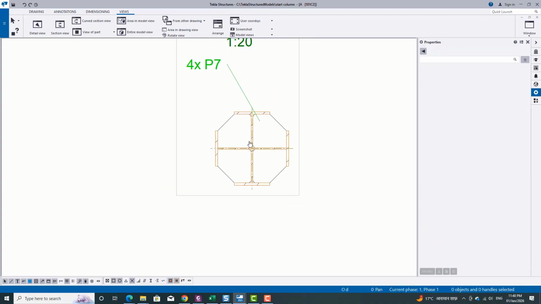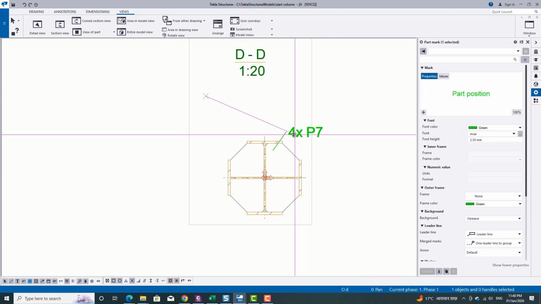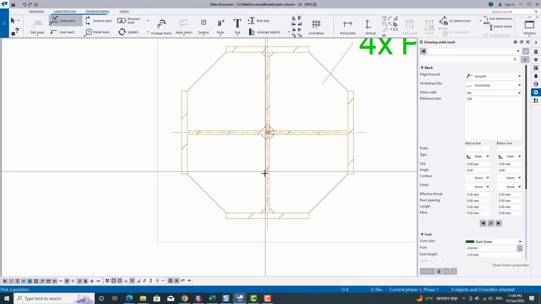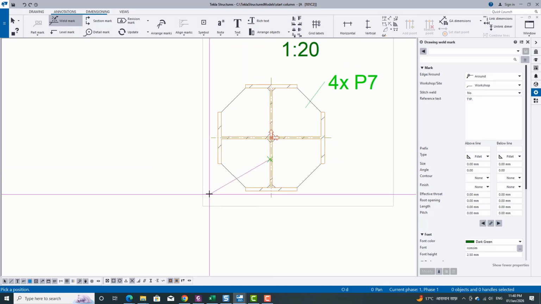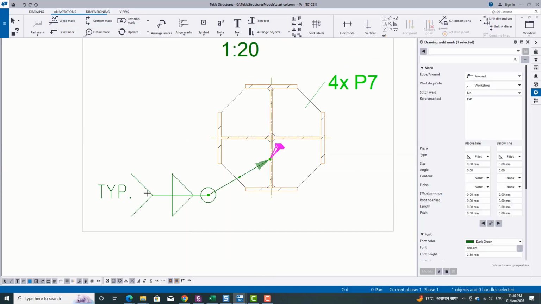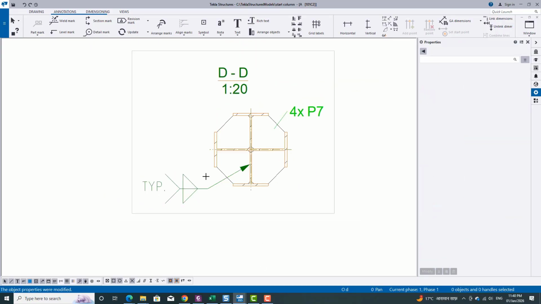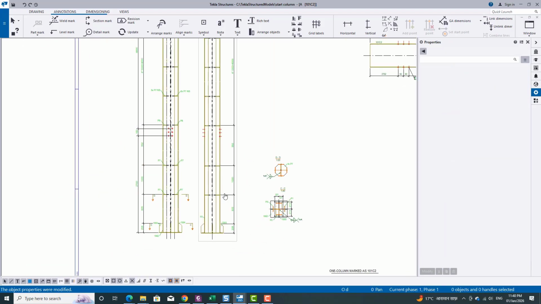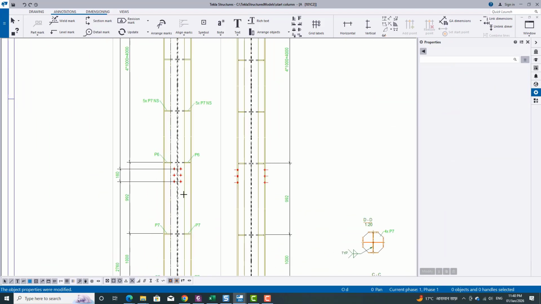Here we will show only the marking of the stiffener plate. You can also add the welding symbol. This one was section DD.